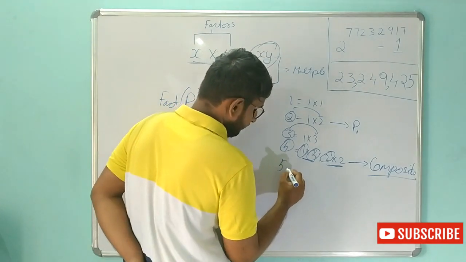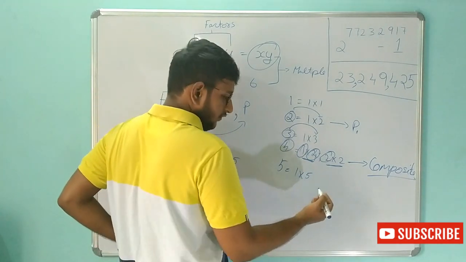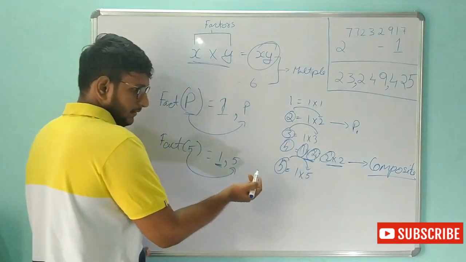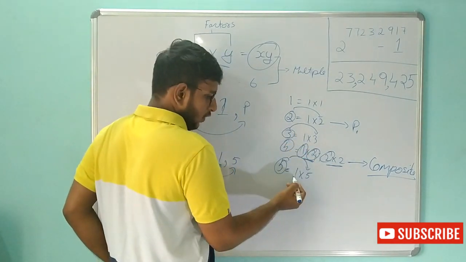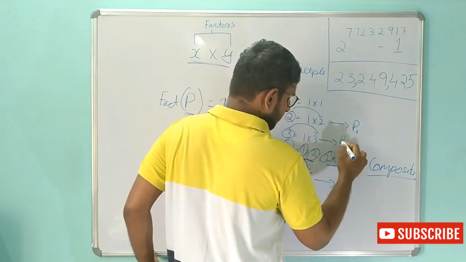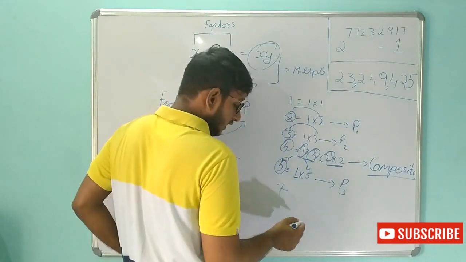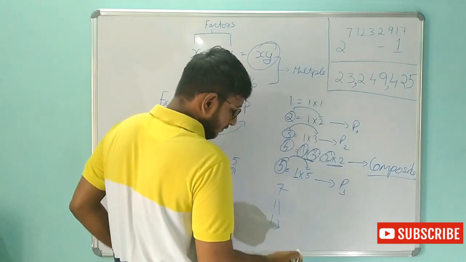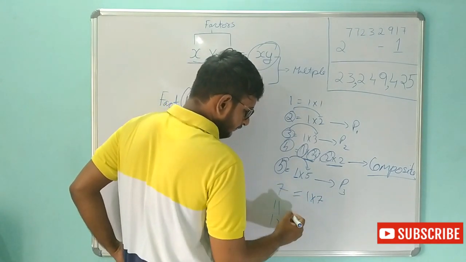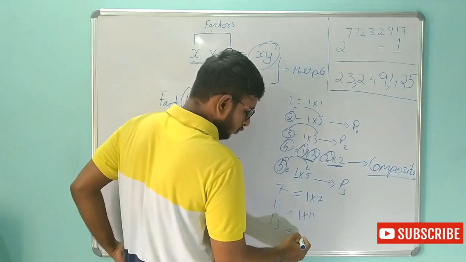Then let's take 5. So 5 can be written as 1 into 5 and 5 into 1. I am writing it as 1 into 5, I don't want to repeat it again. So it's again the number itself and 1. So it is a prime number. 3 is also a prime number. Like this, 7 will be a prime number, then 11 will be a prime number, 13 will be a prime number. In the case of 7, the factors are only 1 and 7. In case of 11, 1 and 11. In case of 13, 1 and 13.